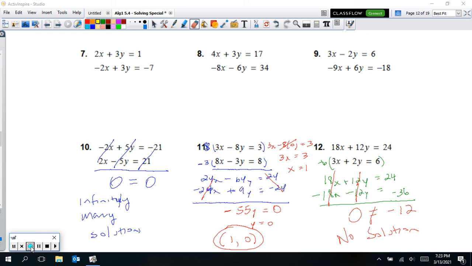Alright, so hopefully you should have answers for 7, 8, and 9. So number 7, you can see we're going to cancel the x's out, cancel the y's out. Actually, no, we're not canceling y's out, just x's only. So we are going to get one solution on this one.